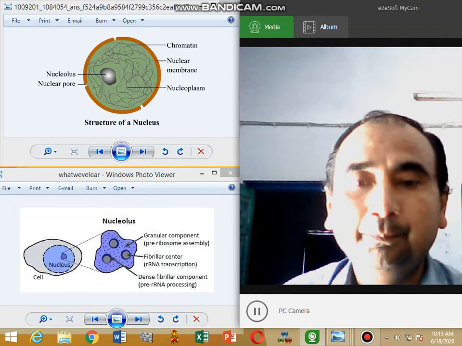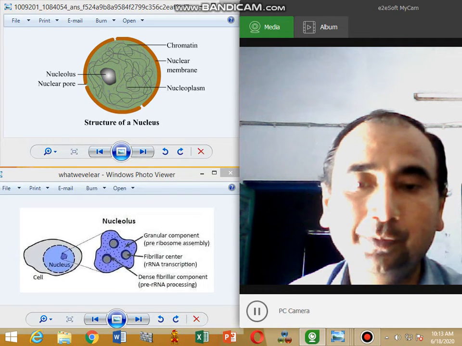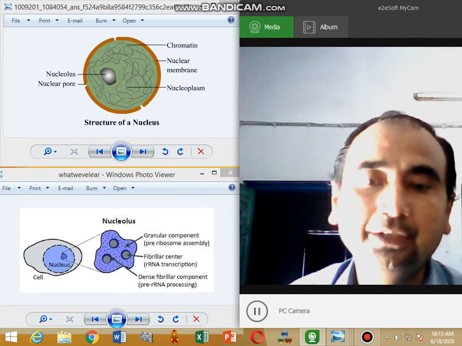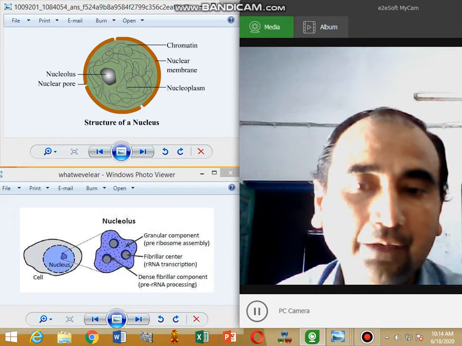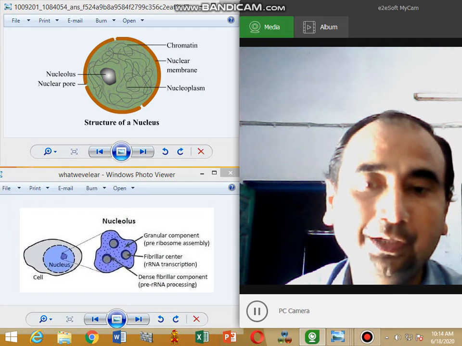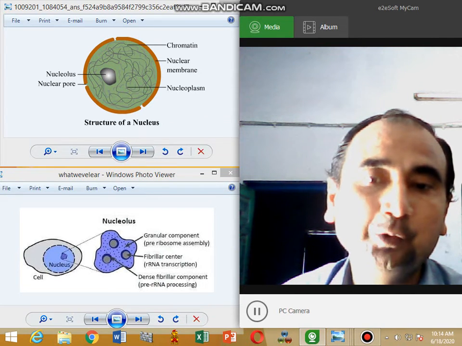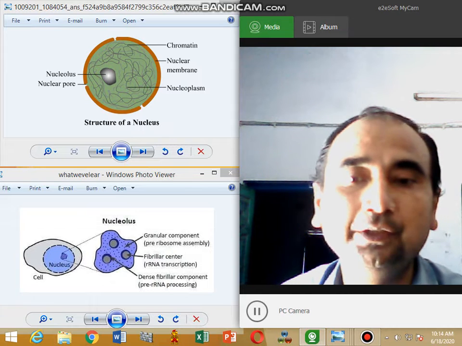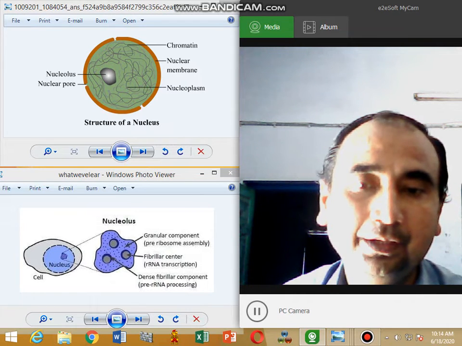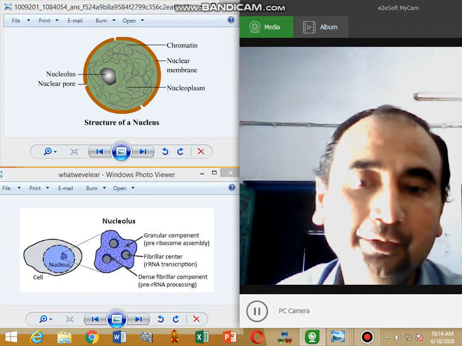The peripheral granular area of the nucleolus contains precursors of ribosomal subunits, while the central area of the nucleolus contains ribosomal DNA and ribosomal RNA. These are the factories of ribosomes. Ribosomes are synthesized in the nucleolus, from where they come into the cytoplasm by crossing the nuclear pores.